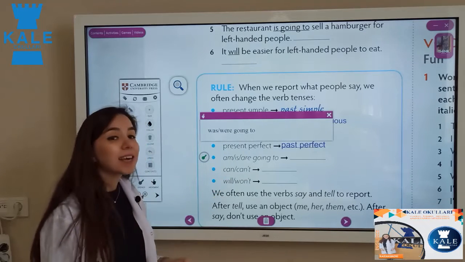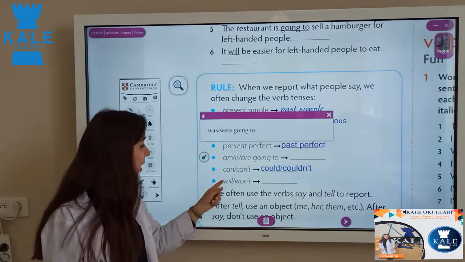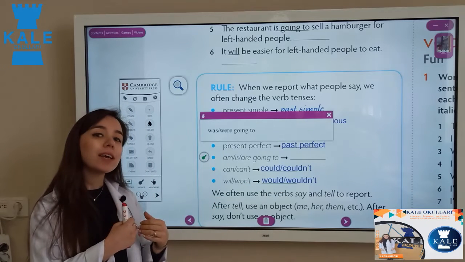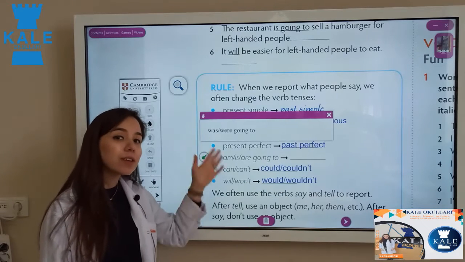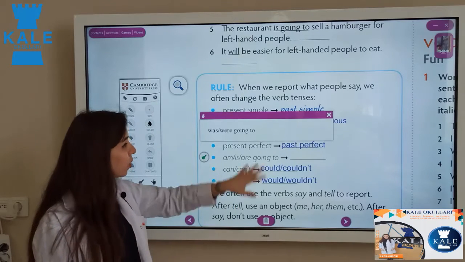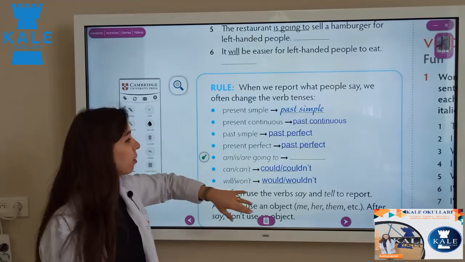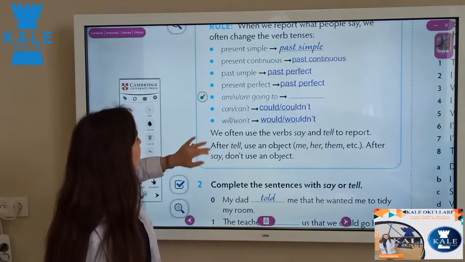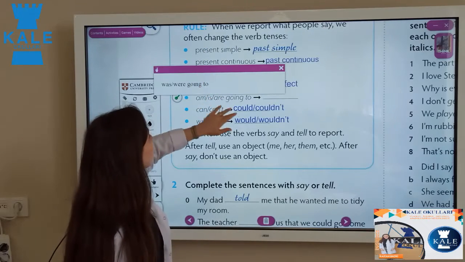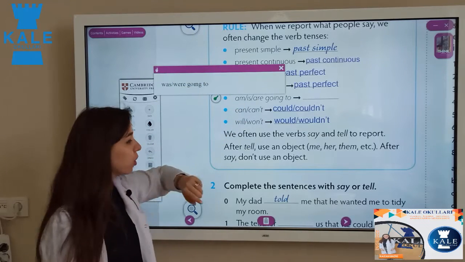So, can and can't change to could and couldn't. Will and won't change to would and wouldn't. As you can see in the slides also, it was like this. I showed you with some examples. Now it's the same. So if you want, you can write all of them. I'm not going to clear them. I can open this also, for the students who want to write, you can write it now. This is for am, is, are going to.